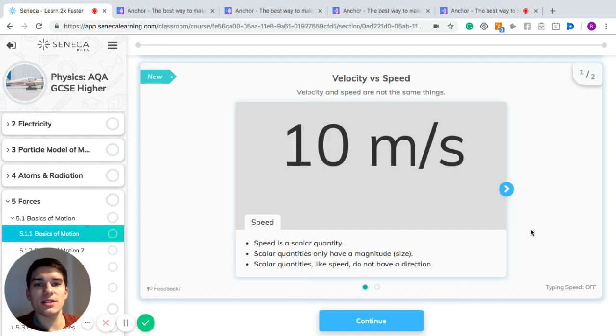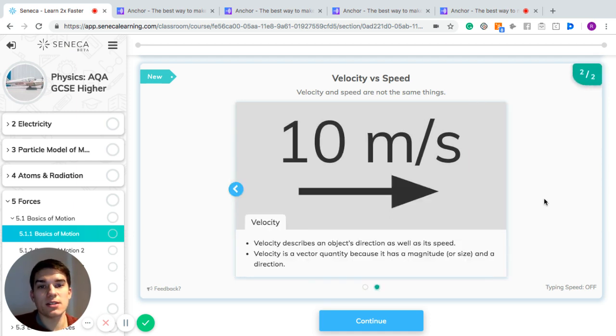Important to know that velocity and speed are not the same thing. So speed is a scalar quantity. Scalar quantities only have a magnitude or a size, and scalar quantities like speed don't have a direction. Now, in contrast, velocity describes an object's direction as well as its speed. So velocity is a vector quantity because it has magnitude and direction.